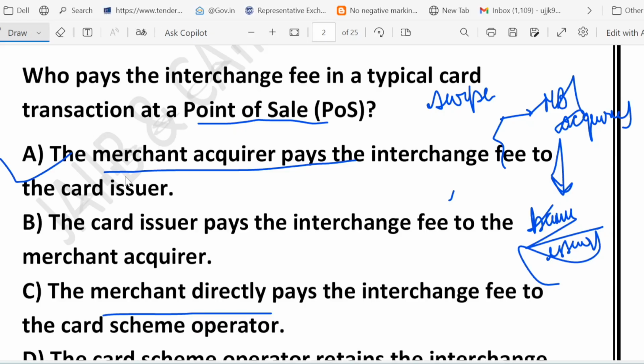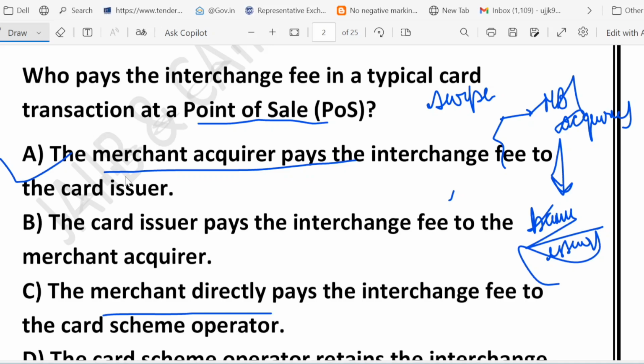You can think of it like this. The acquirer, meaning the merchant bank, is saying to the issuer, thank you for letting your customer use the card, here is your service fee. The service fee is paid to the issuer. Yes, this one is correct.